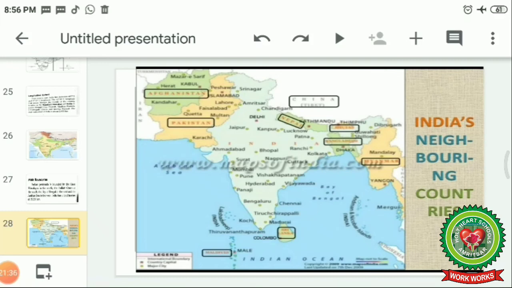We have the Maldives also. The Maldives is an important oceanic neighbor which lies in the south of India. So this is how India is bounded by neighboring countries from west to east as well as in the south.